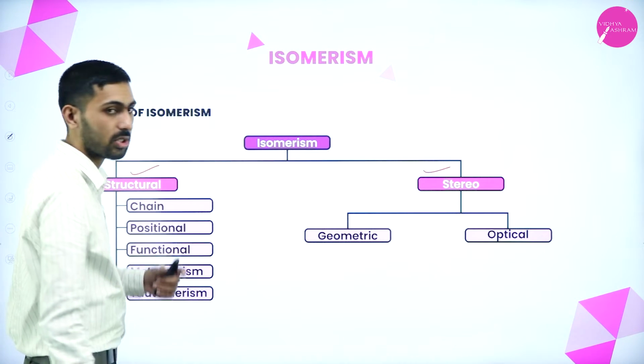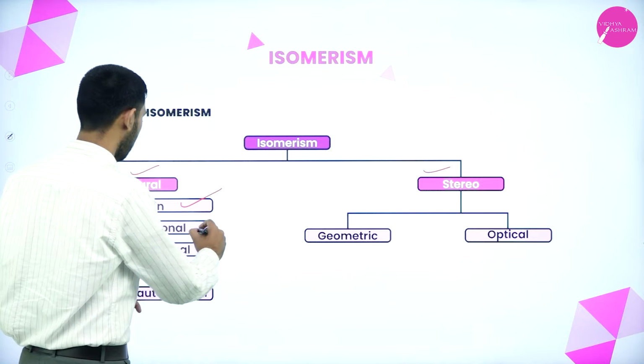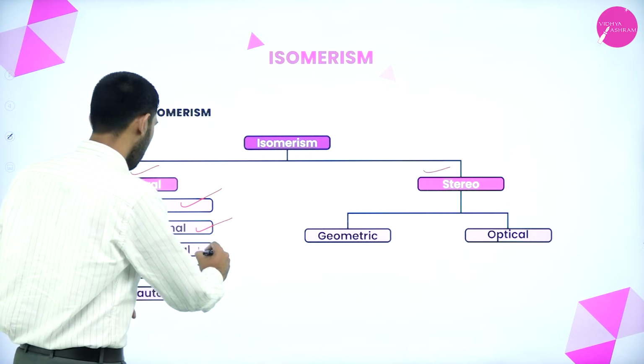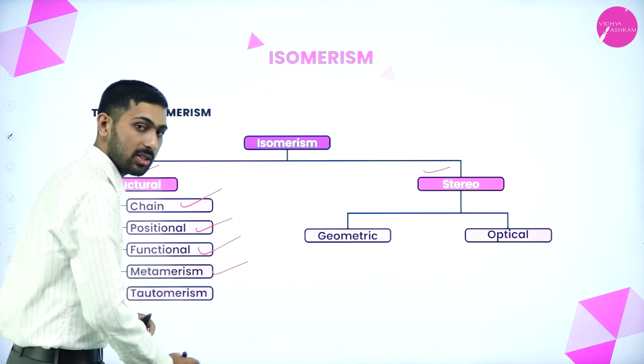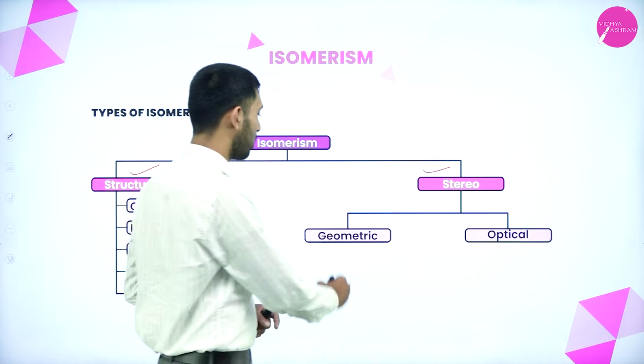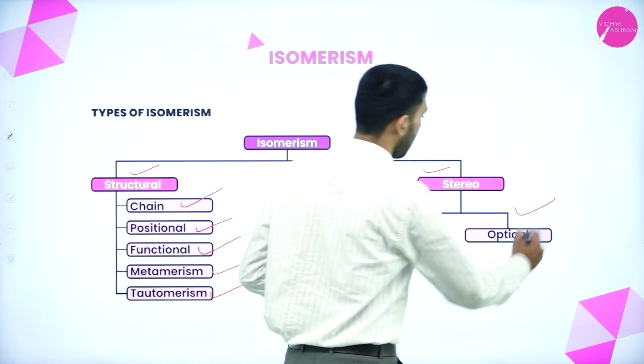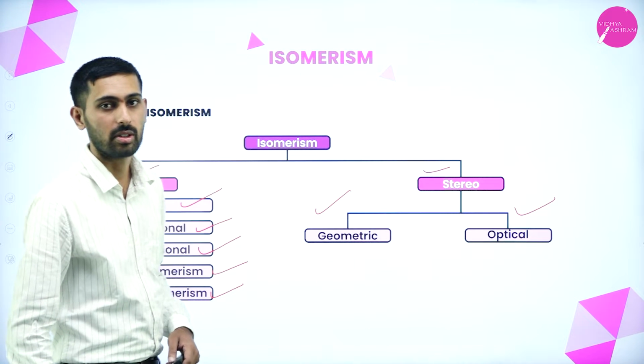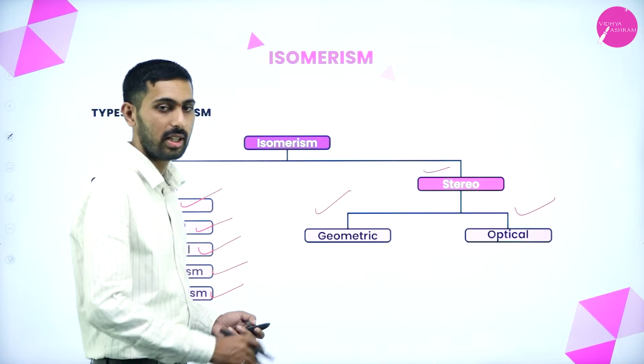Okay. What do you mean by structural isomerism? That is chain isomerism, positional isomerism, functional isomerism, metamerism. Last one is tautomerism. Okay. Here in stereoisomerism, geometrical isomerism is there and optical isomerism is there. Okay. Now let us study in detail.